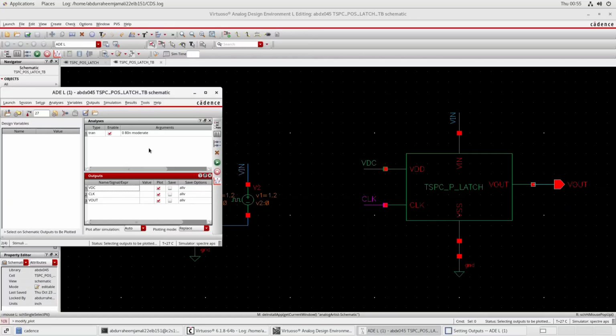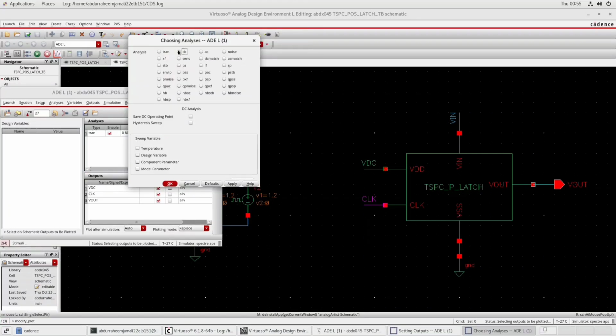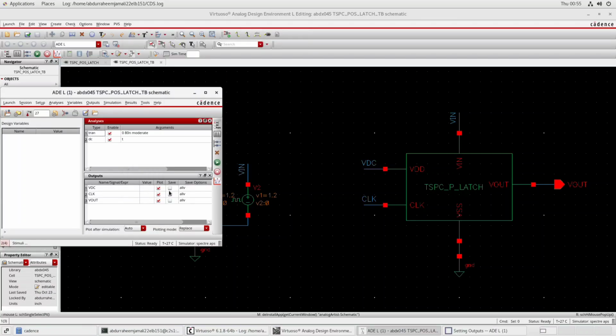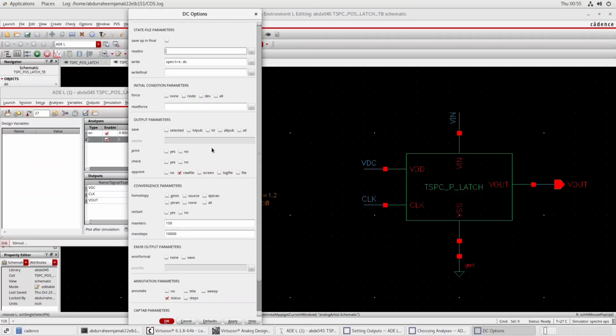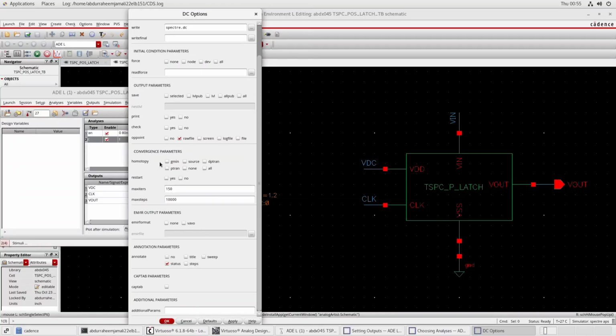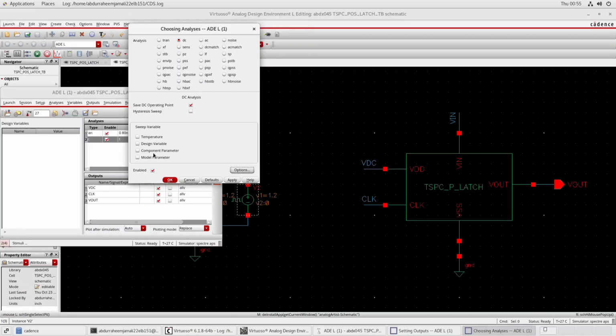Apart from that, I also want to run the DC simulation. For the DC simulation, right click here, click on edit, click on DC. In the DC simulation, click on save DC operating point, click on enable, and click on OK. So here we have the DC, but we cannot see it. We will edit this DC and click on options. Here we have multiple options, so rather we will leave the DC simulation. We will just click on cancel.